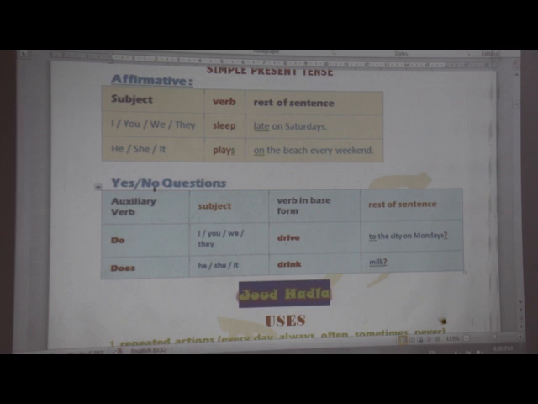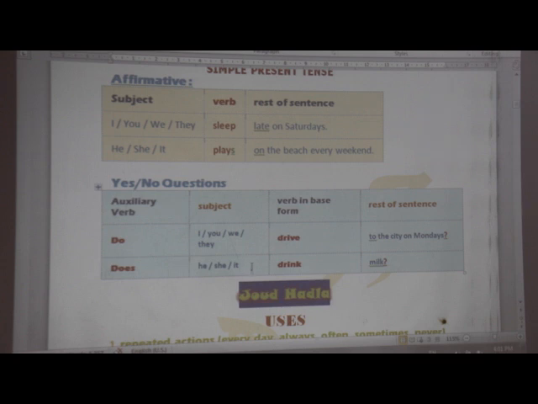Now, how do you make a question in this tense, namely the present simple? We need to use do and does. Pay attention. In order to make a question in present simple tense, we only need to use do or does at the beginning of the question. And here I am talking about general questions or basic questions or yes and no questions. So, do I, do you, do we, do they, do the boys, do the girls. Now, we ask using does in third person singular or singular nouns. For example, does he, does she, does it.